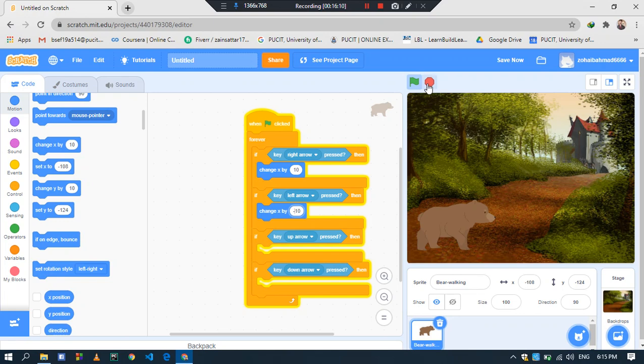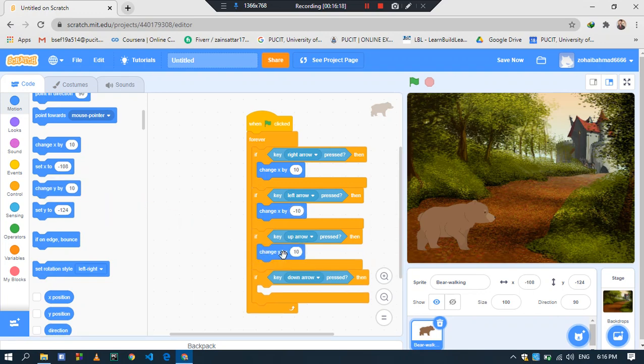Now again you have to select change y by 10, not change x by 10, because now we are going in the up and down direction, not left to right or right to left. Now we have to use change y by 10. Again add change y by 10. For the up direction we take 10 as positive, for the down direction we take 10 as negative.